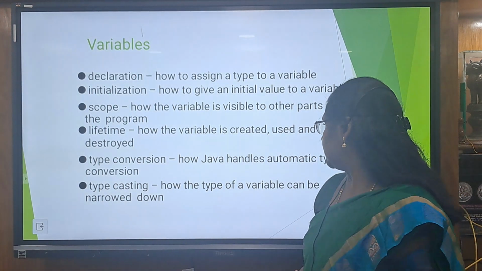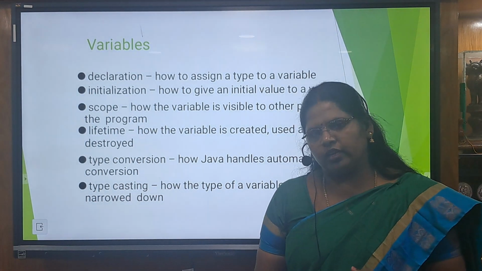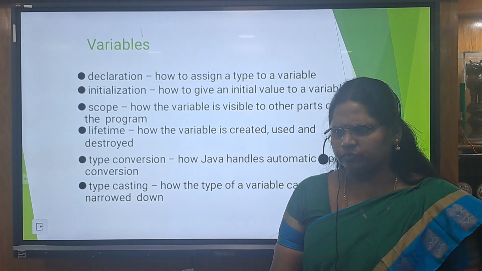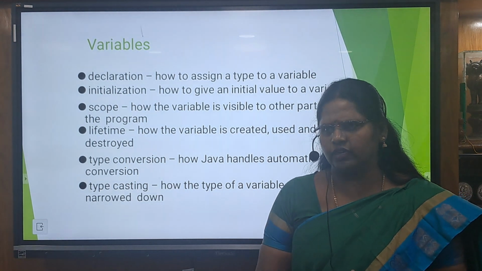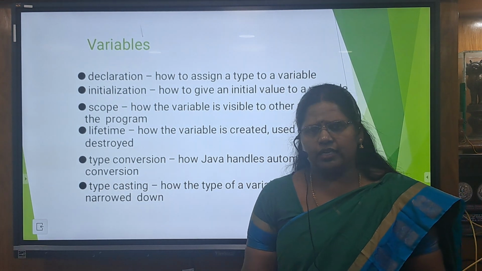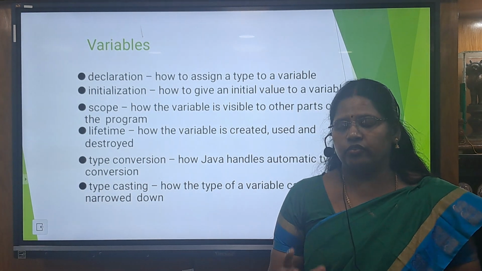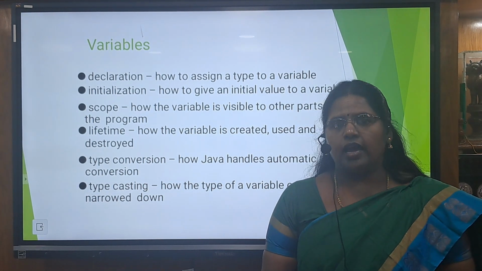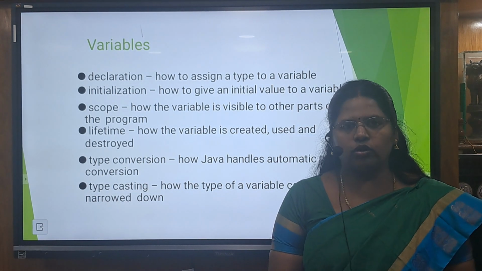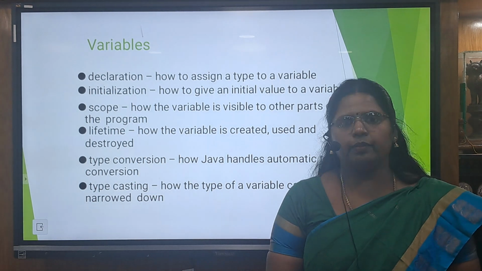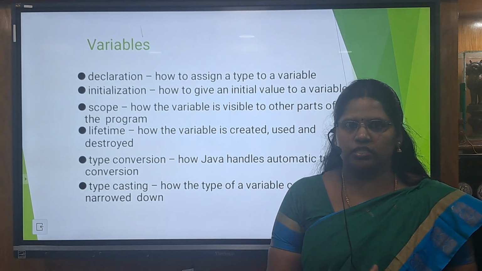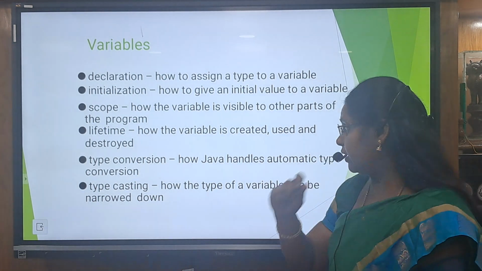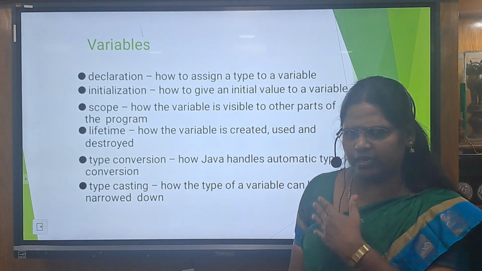And type conversions, where the type of one variable is converted into another type at runtime. That is known as type casting. If you declare a variable as integer, it can be automatically converted into float or double at runtime. That is known as typecasting, and type conversions can also be done on variables.